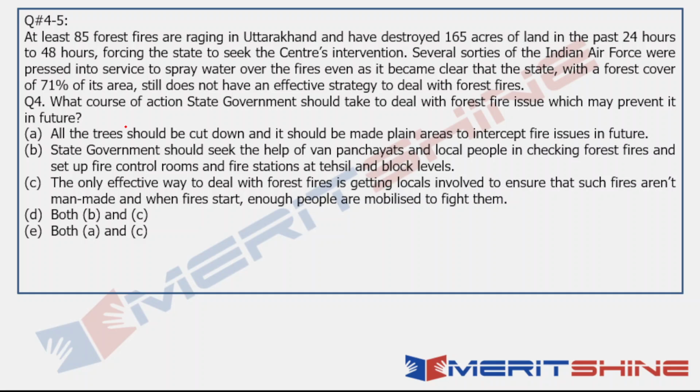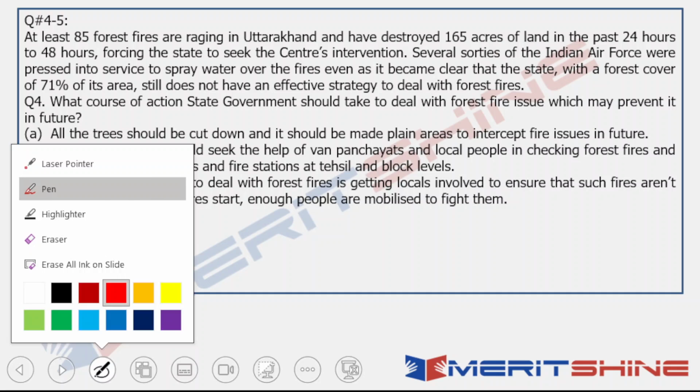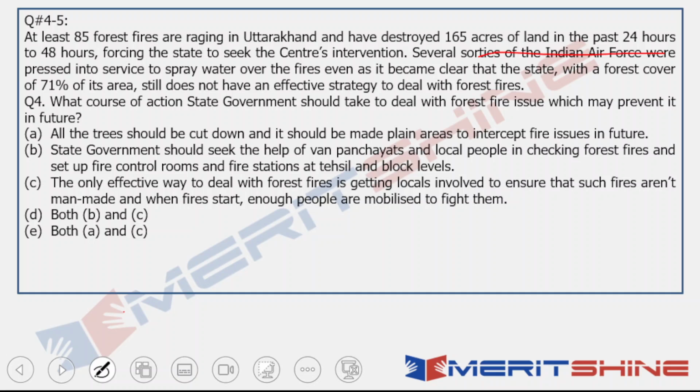So now let me do it. At least 85 forest fires are raging in Uttarakhand and have destroyed 165 acres of land in the past 24 to 48 hours, forcing the state to seek centre's intervention. Several sorties of the Indian Air Force were pressed into service to spray water over the fires, even as it became clear that the state, with a forest cover of 71% of its area, still does not have an effective strategy to deal with forest fires.